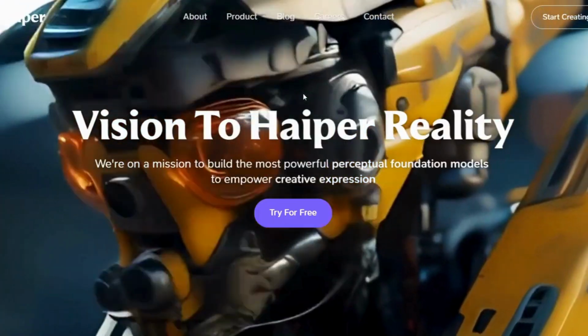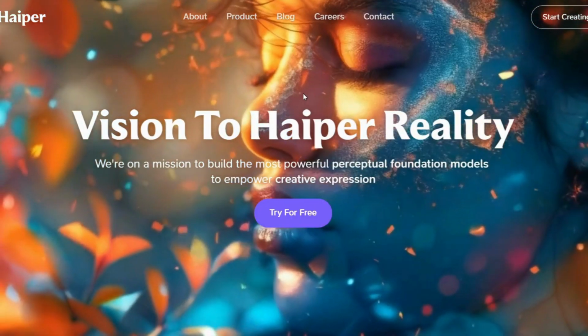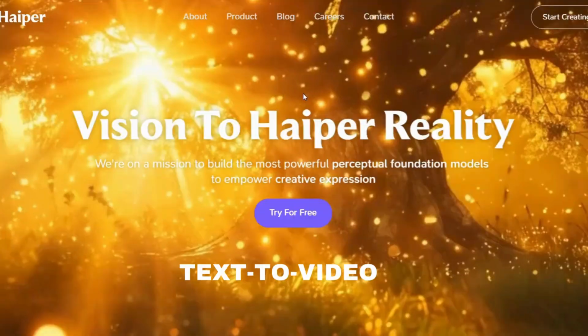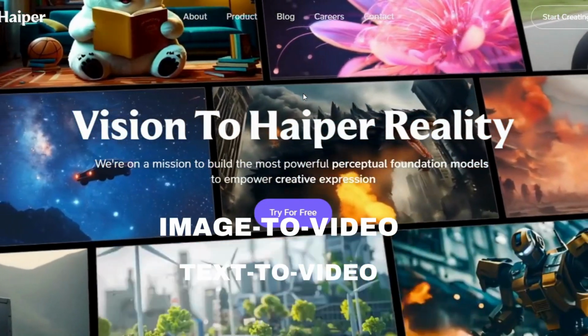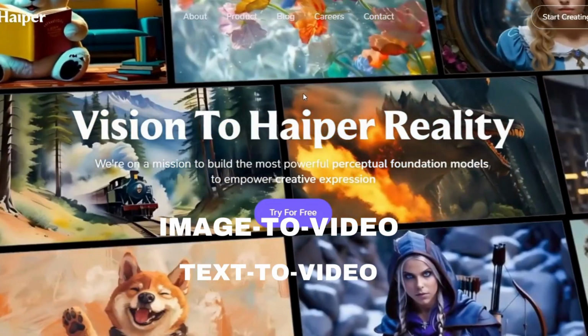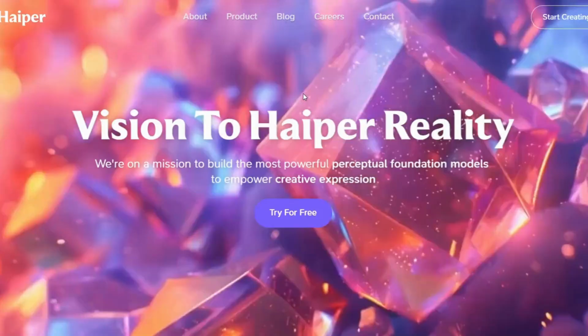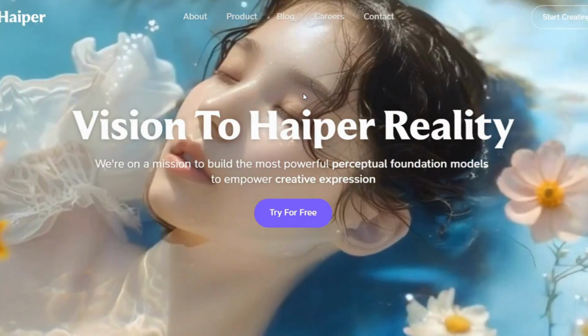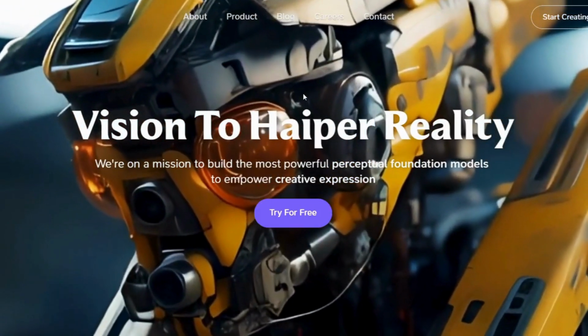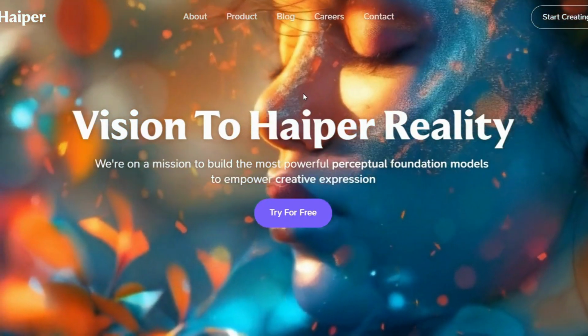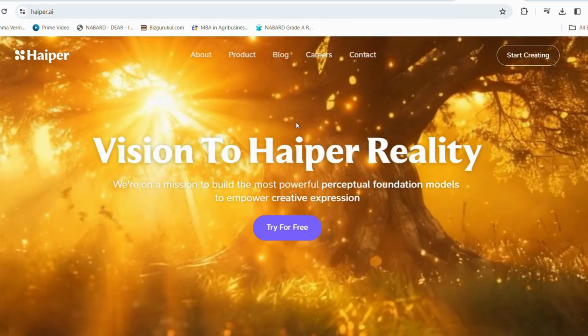In this video, let's explore HAIPER.AI's features. We'll see how to use the text-to-video function to create videos from scratch and the image-to-video function to bring your photos to life. We'll also explore the different customization options available to make your videos truly unique, with all its free features. And what's great about this is that the platform is 100% free for anyone to use.